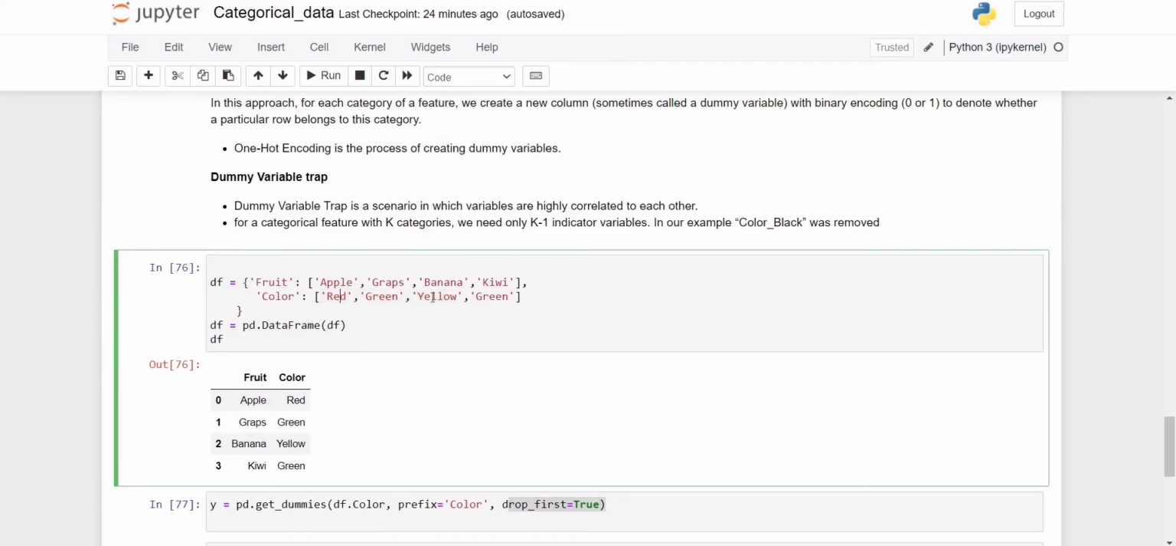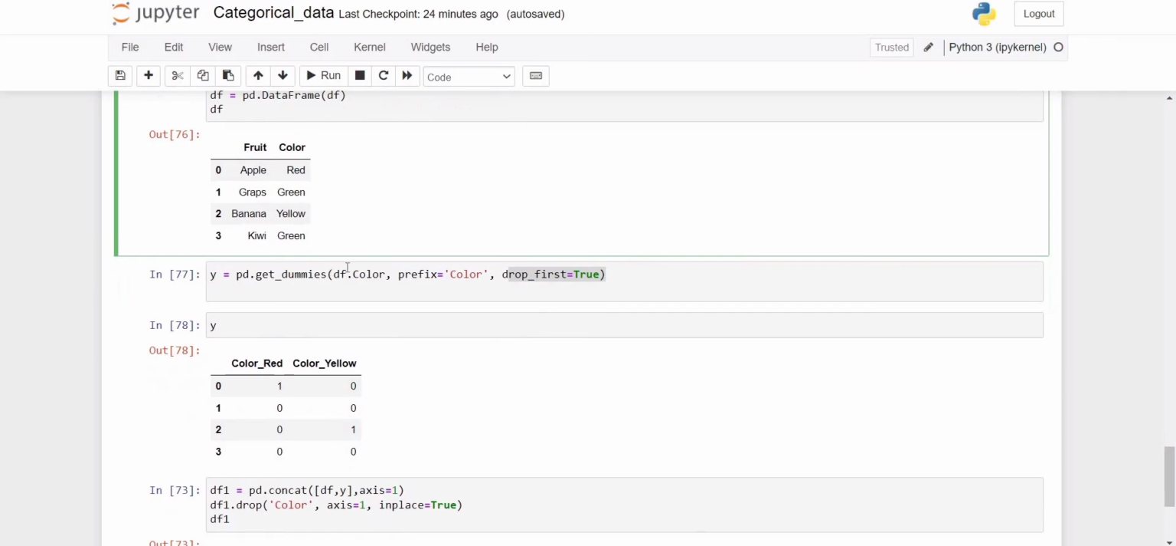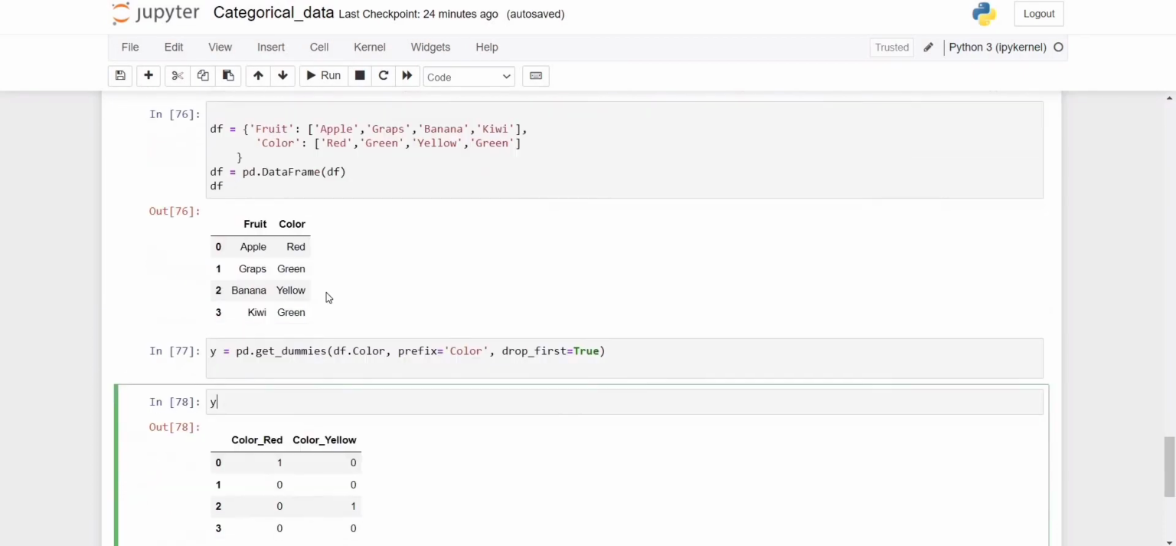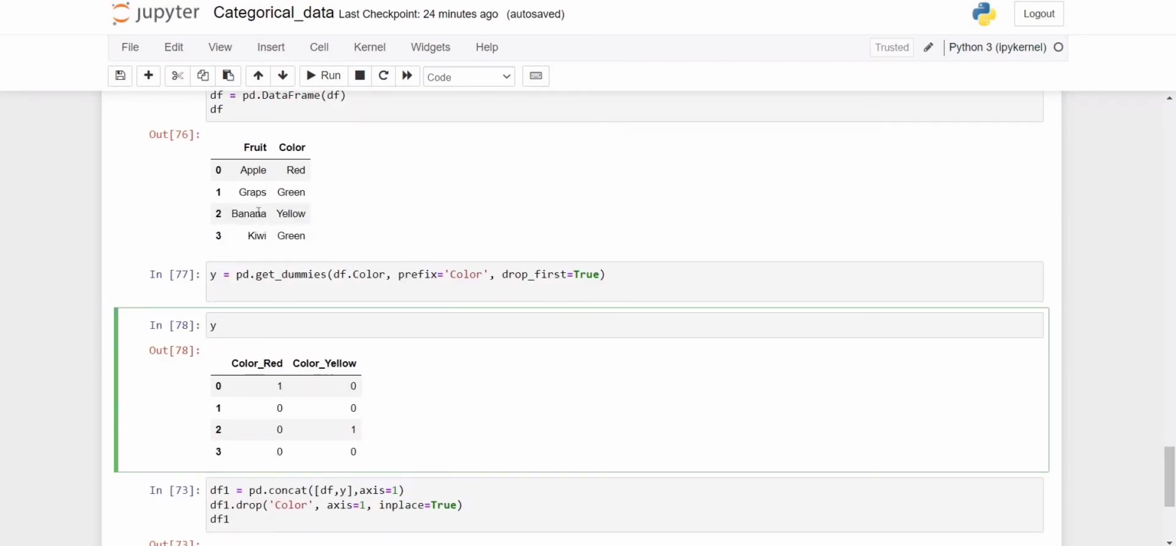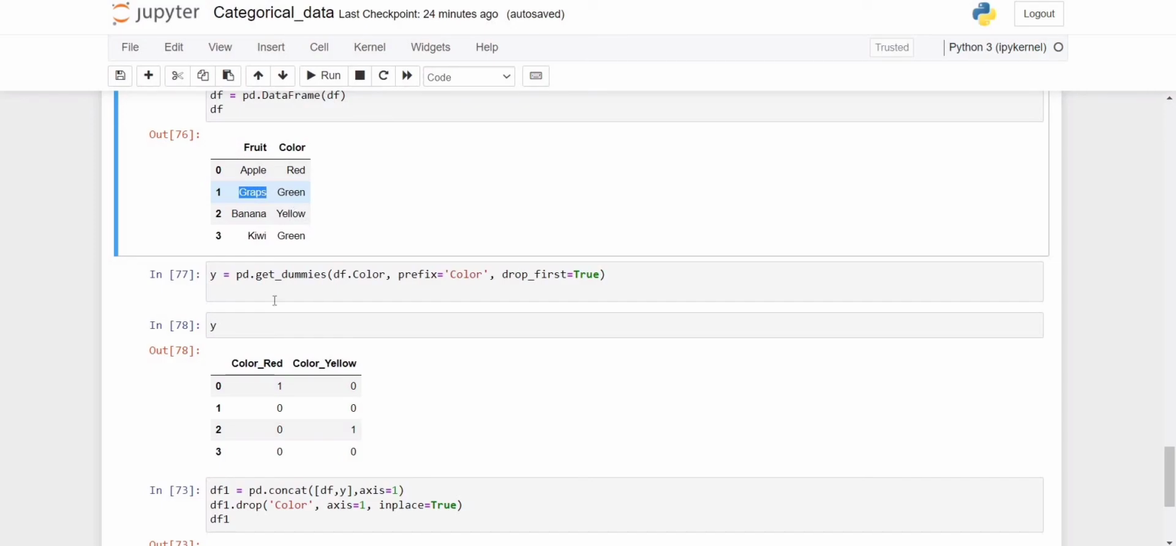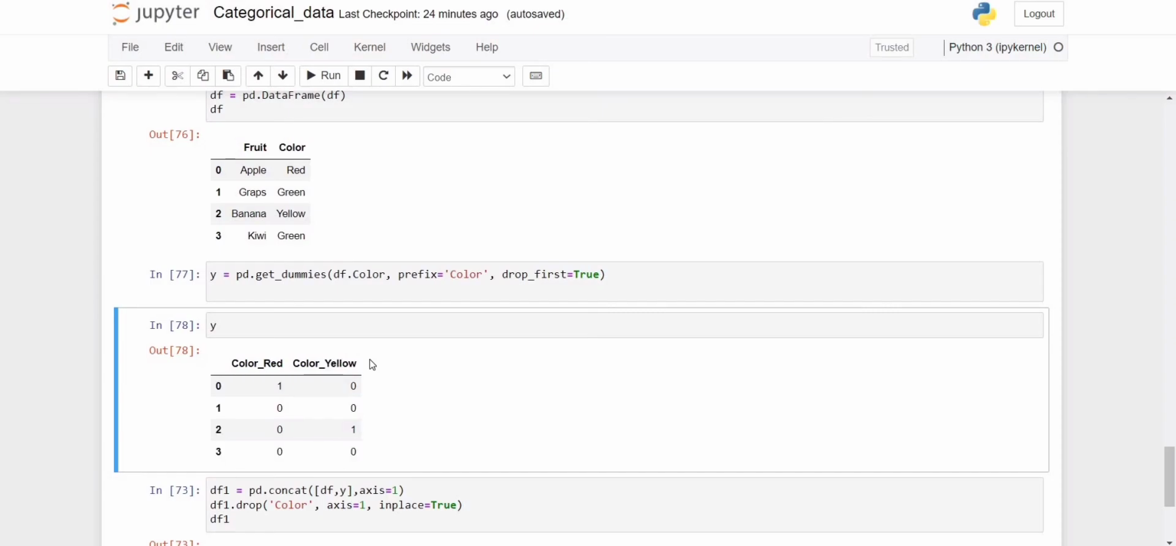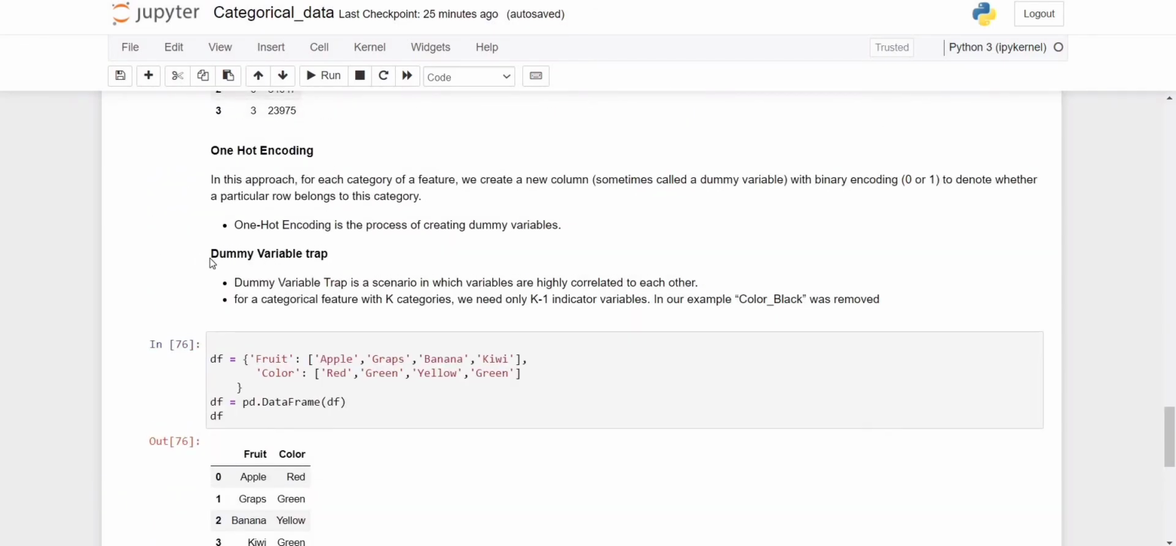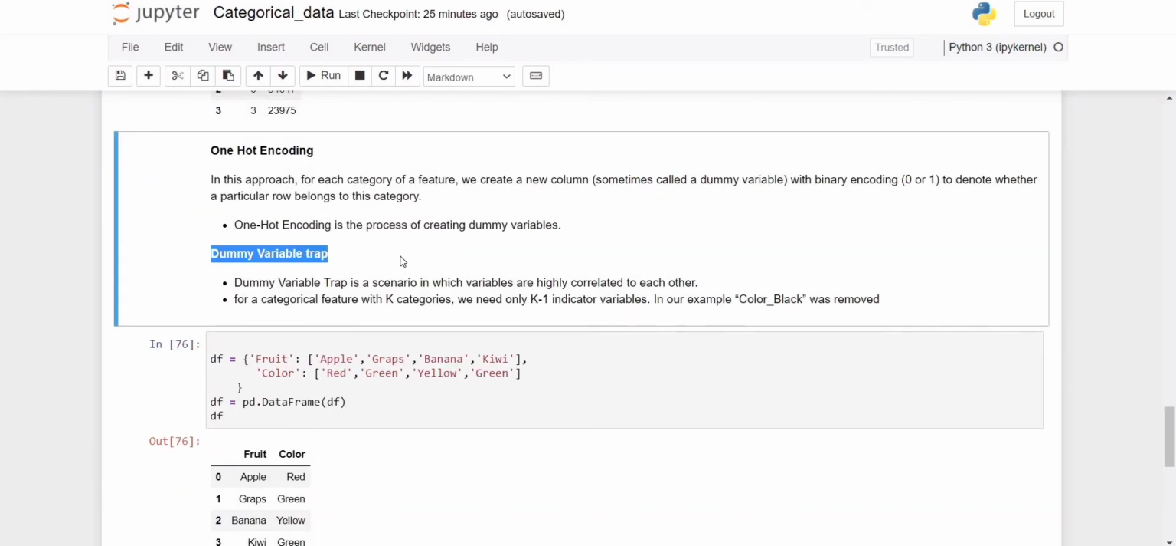So for example, red, green and yellow. When we are creating the dummies, we are dropping the first column. Suppose the first column is green, so the green column is removed. How can we understand the value of green? Suppose the data comes in the form of grapes, so the color red will be 0 and the color yellow will be 0. It's very easy to understand that if both values are 0, then the value is green. So this kind of relationship is created, and with the help of this we are solving the dummy variable trap.